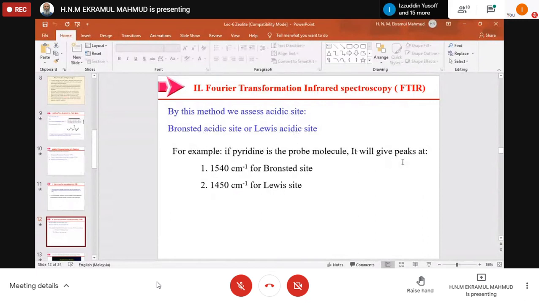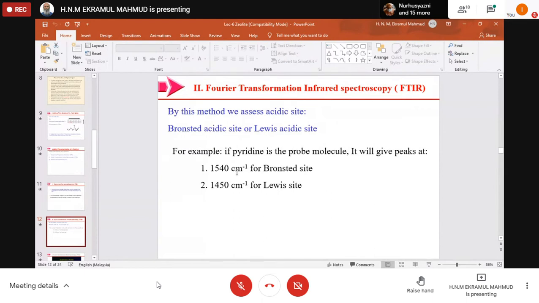It will give peaks at 1540 per centimeter in the FTIR spectrum. If we find a peak at 1540, we understand this peak is for Bronsted acid sites. And if it is 1450, it's Lewis acid sites. So the intensity will tell you which one is higher.